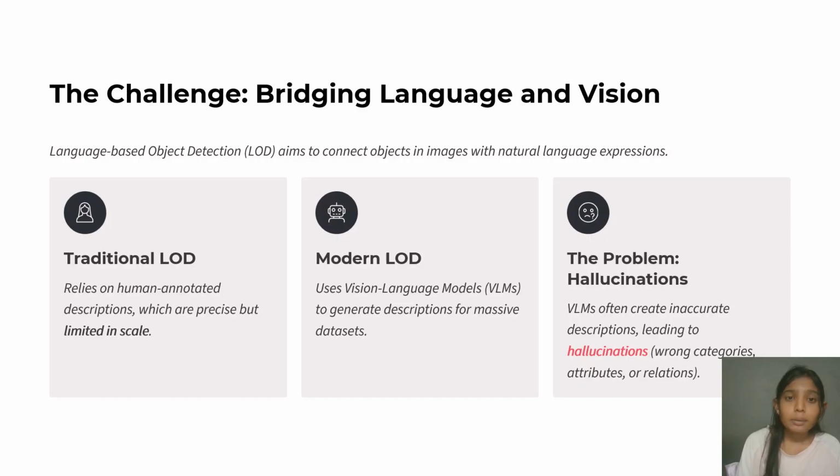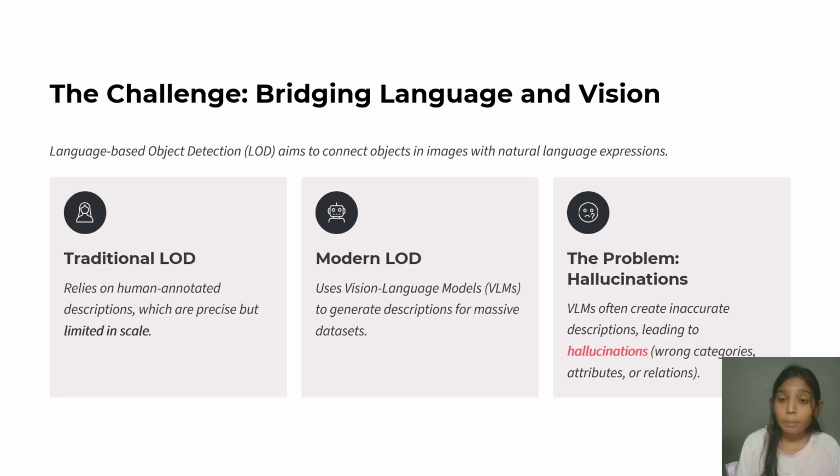And the challenge: bridging language and vision. Language based object detection, LOD, aims to connect objects in images with natural language expressions or descriptions. There are two types of LODs: traditional LOD and modern LOD. The traditional LOD relies on human authored descriptions, which are precise, that is, accurate, but also limited in scale. Whereas modern LOD uses vision language models (VLMs) to generate descriptions for massive sets.